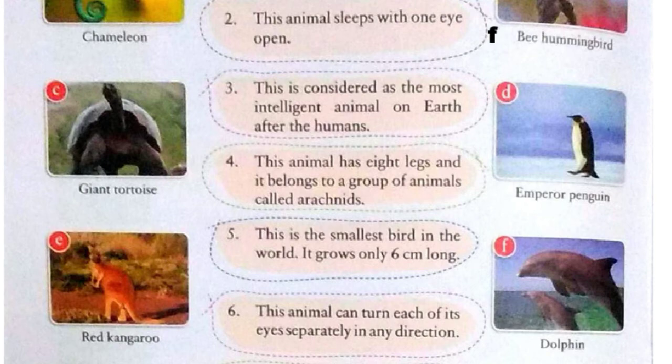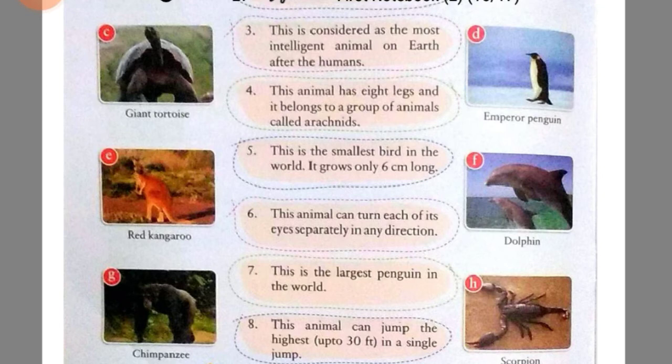Now we'll read our question number 3. This is considered as the most intelligent animal on earth after the humans. Yes, you guess right. It is chimpanzee. It is given in point number G. So in front of 3, we will write G.